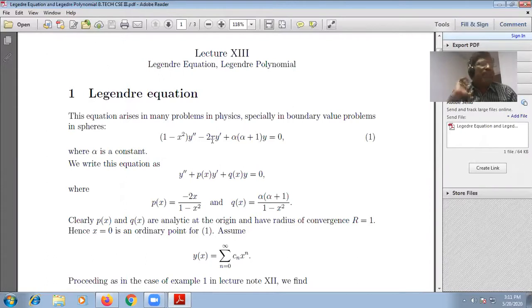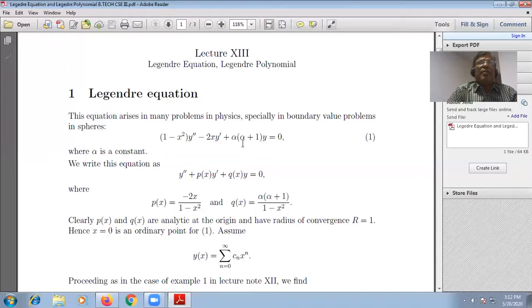Please note: (1 minus x square) into y double dash, means second derivative of y, minus 2x y dash plus alpha into (alpha plus 1) into y is equal to 0.